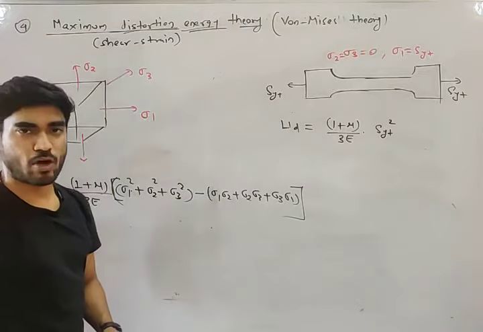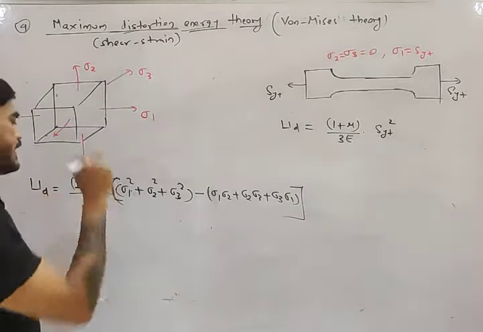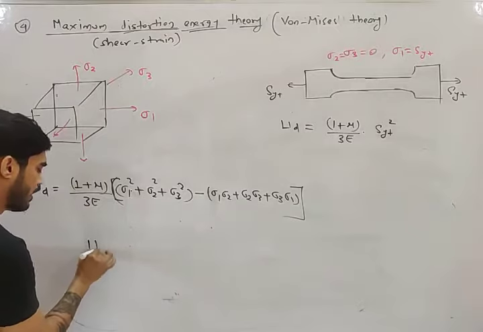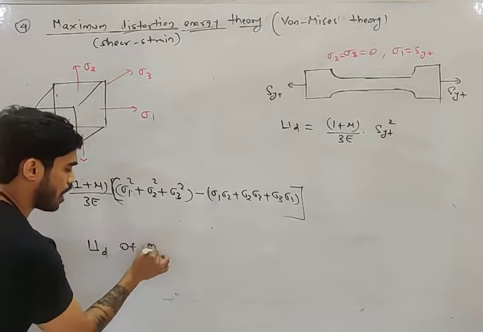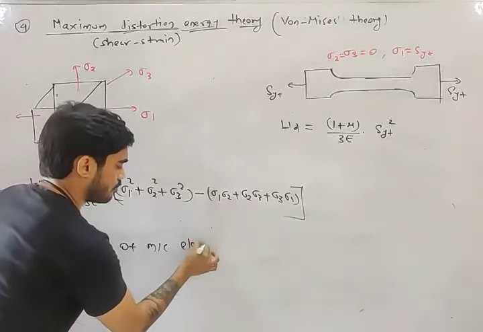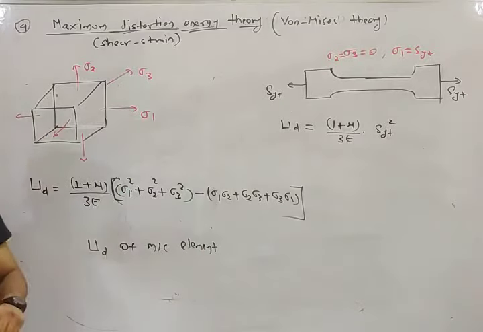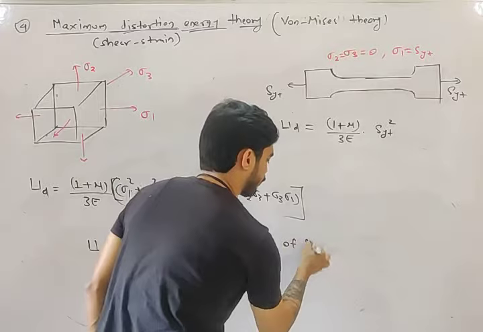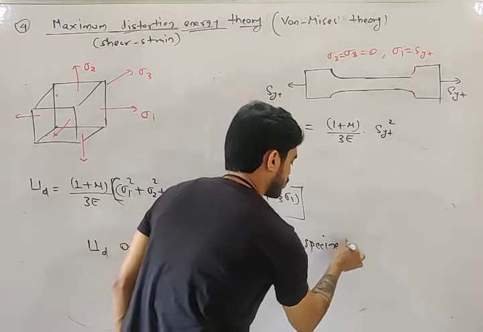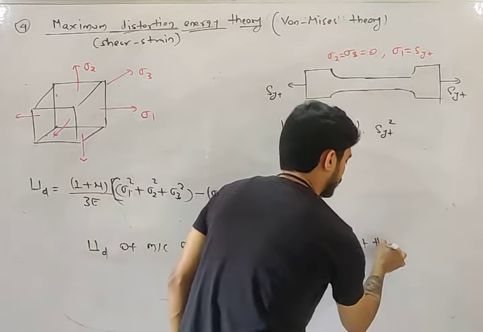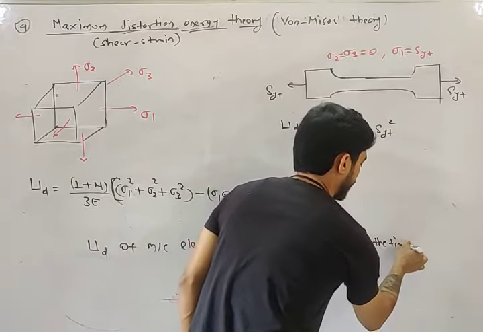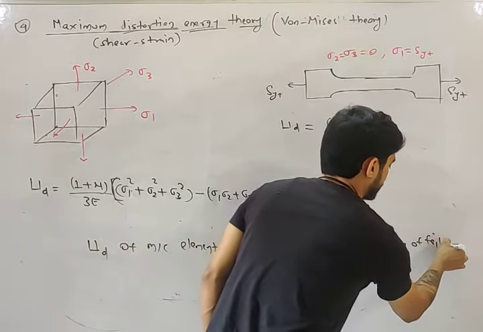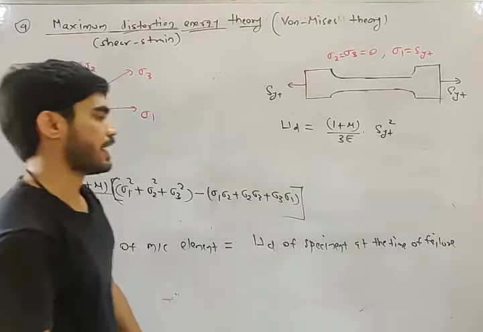According to the maximum distortion energy theory, the machine element will fail if UD of the machine element becomes equal to UD of the specimen at the time of failure, that is, the distortion energy of the specimen at the time of failure.